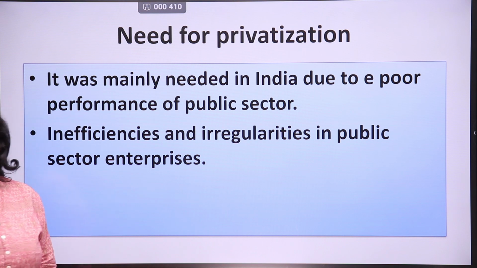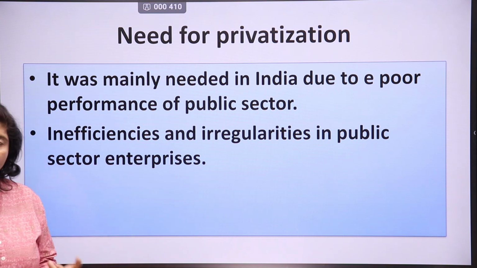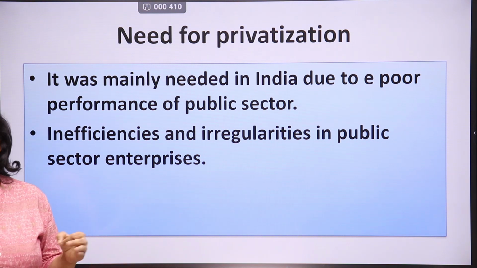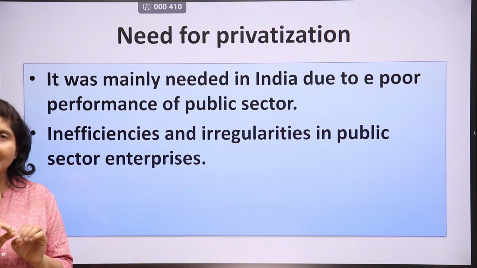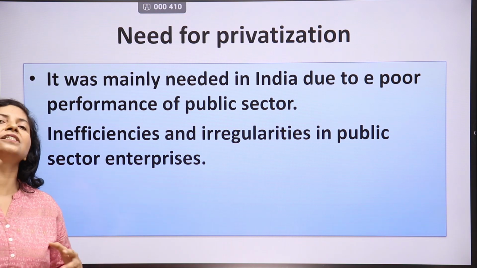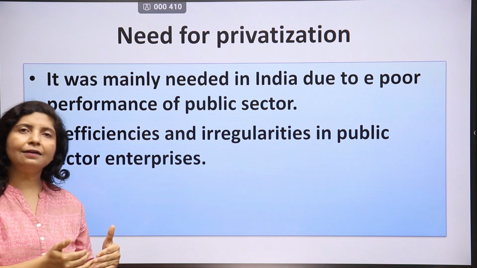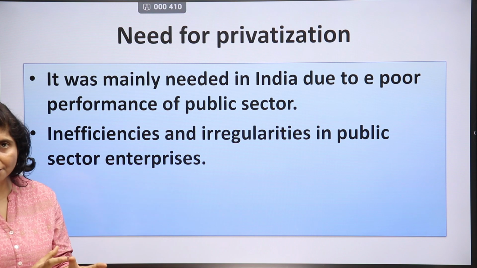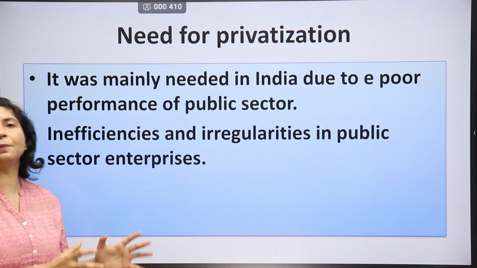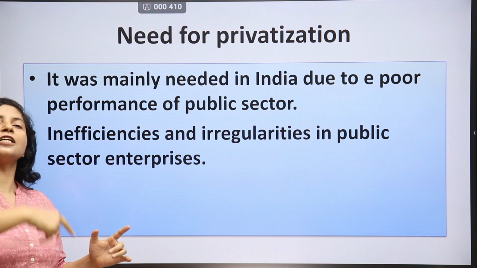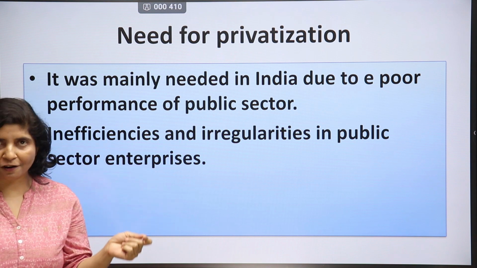And why? Because the private sector functions well. Private sector individuals want profit maximization. They want to earn maximum profit from any venture. So when the private sector gets to control public sector units, it asks its people to work nicely, generates profits and improves the condition of that enterprise.